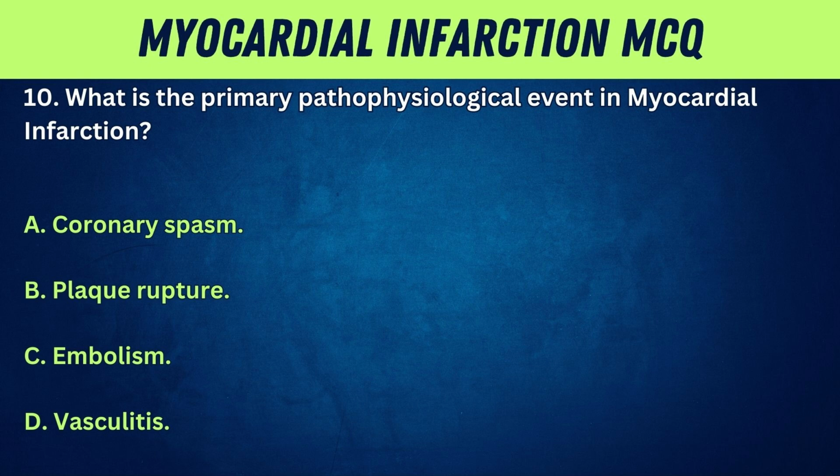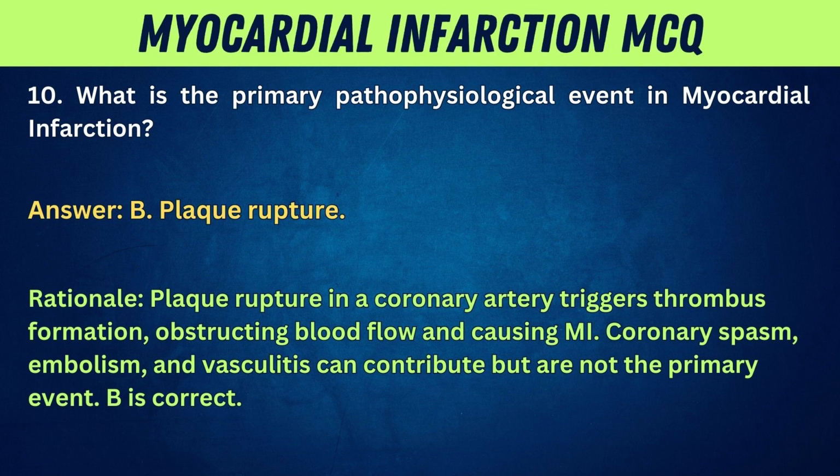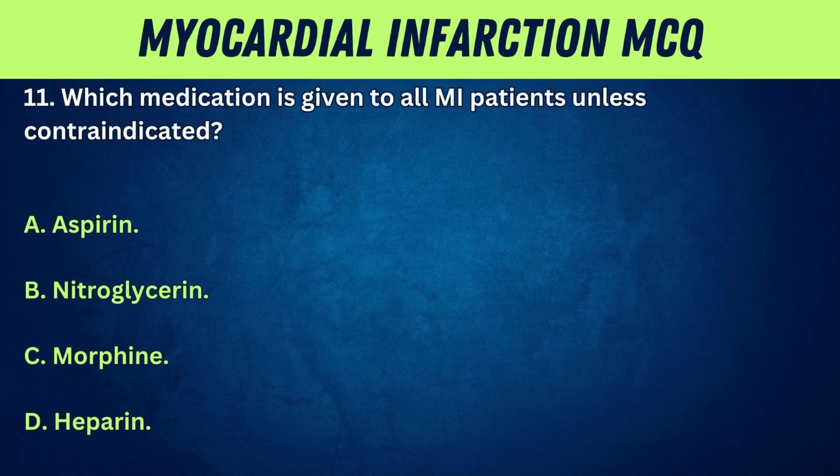10. What is the primary pathophysiological event in myocardial infarction? A. Coronary spasm. B. Plaque rupture. C. Embolism. D. Vasculitis. Answer: B. Plaque rupture. Rationale: plaque rupture in a coronary artery triggers thrombus formation, obstructing blood flow and causing MI. Coronary spasm, embolism, and vasculitis can contribute but are not the primary event. B is correct.